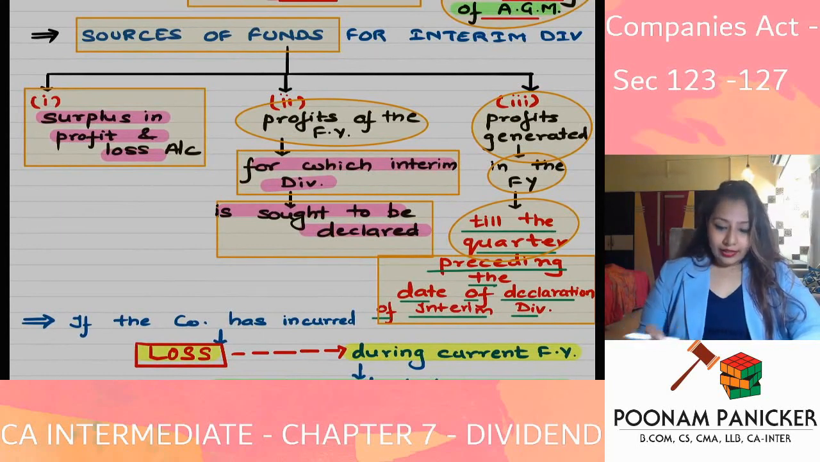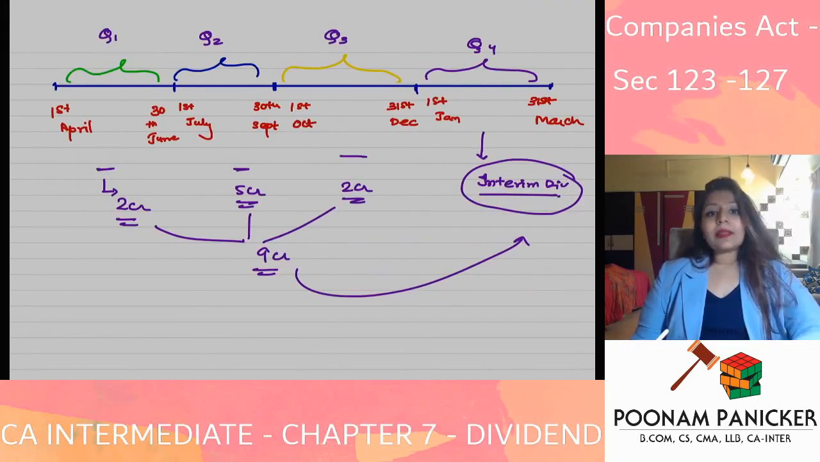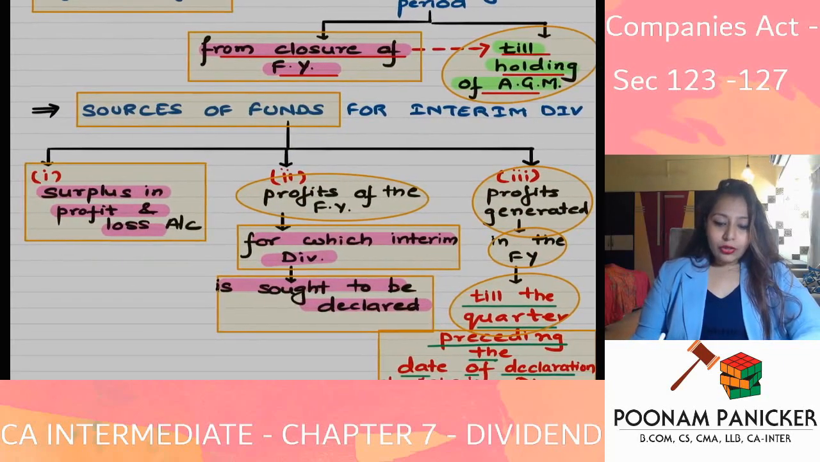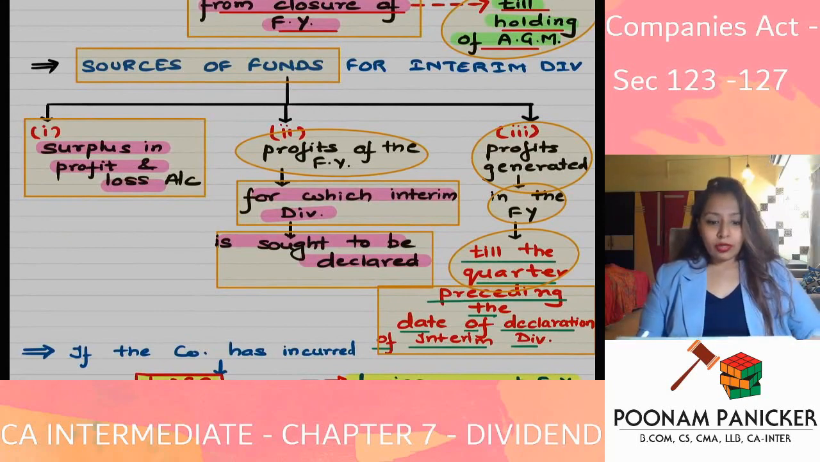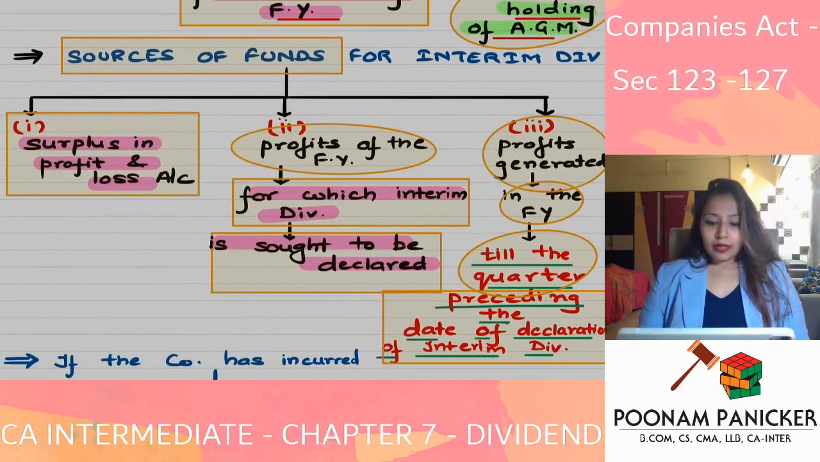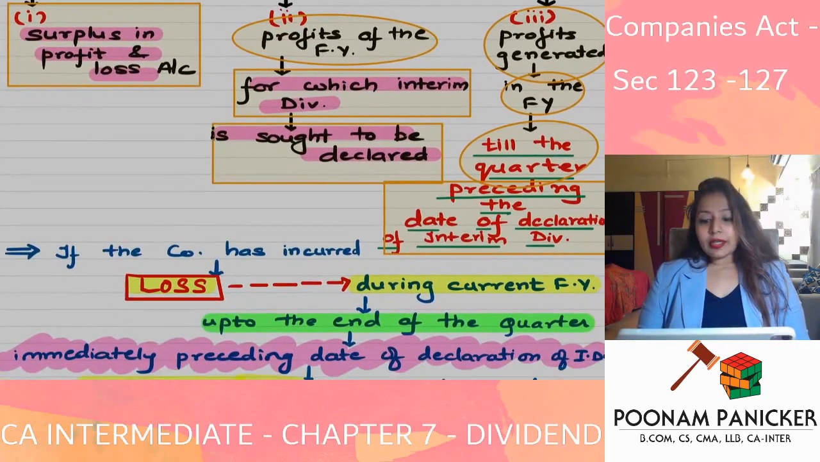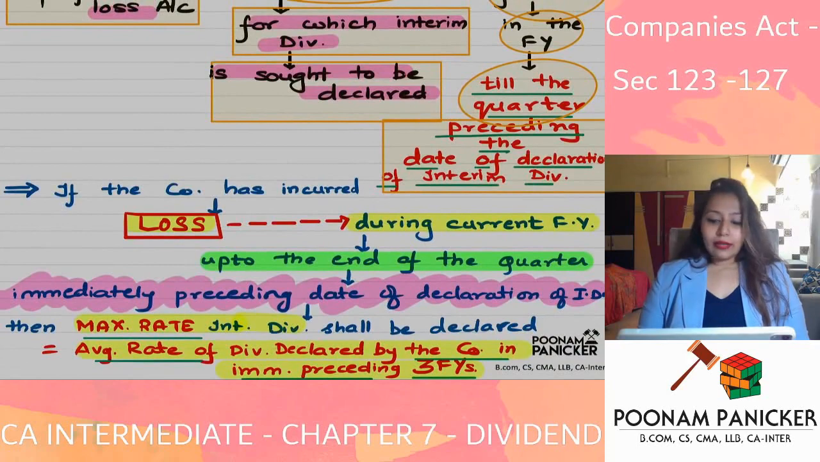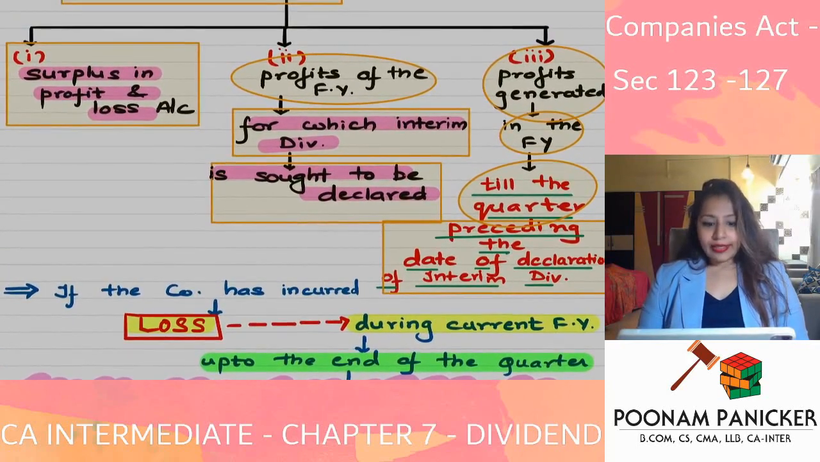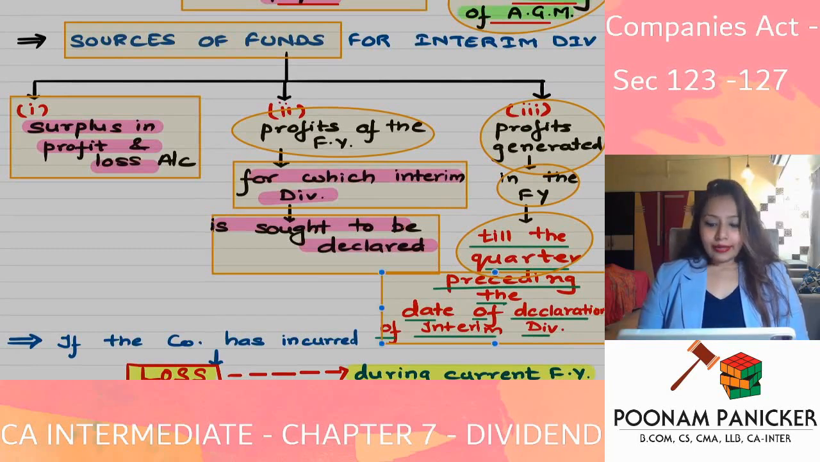Profits of the company generated in the financial year till the quarter preceding the date of declaration of interim dividend. So whatever profits the company has made till the preceding quarter can be utilized for giving dividend in the next quarter. So there are 3 sources of funds for interim dividend. Surplus in the P&L account, profits of the company for which dividend is sought to be declared, then profits generated in the financial year till the quarter preceding the date of declaration of interim dividend. These are the sources of funds for interim dividend.